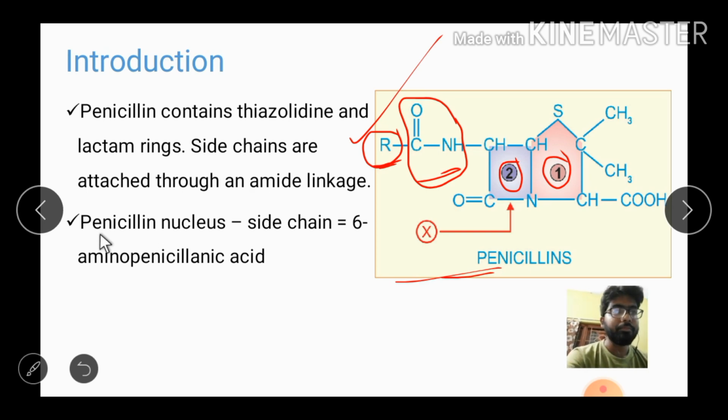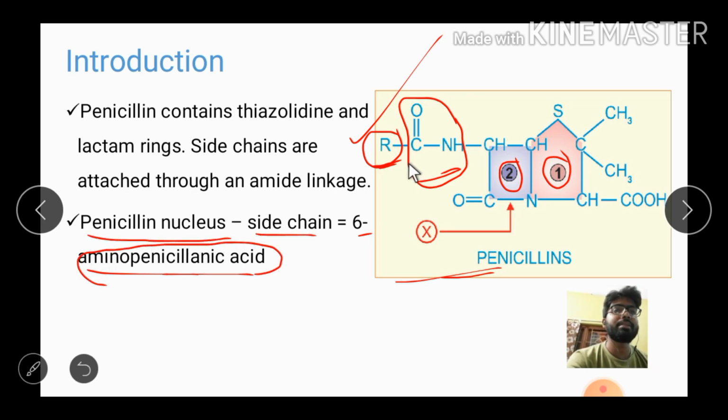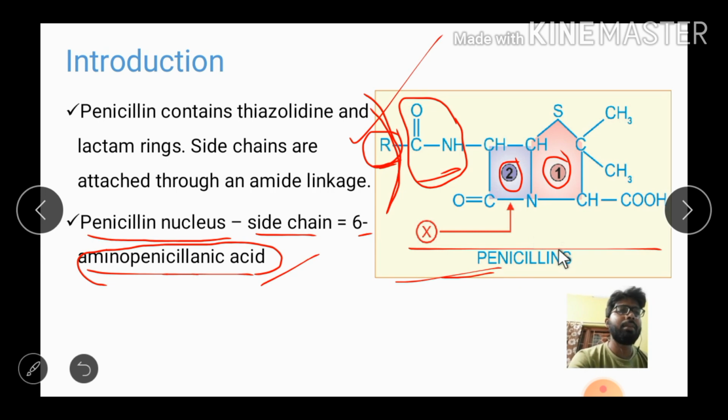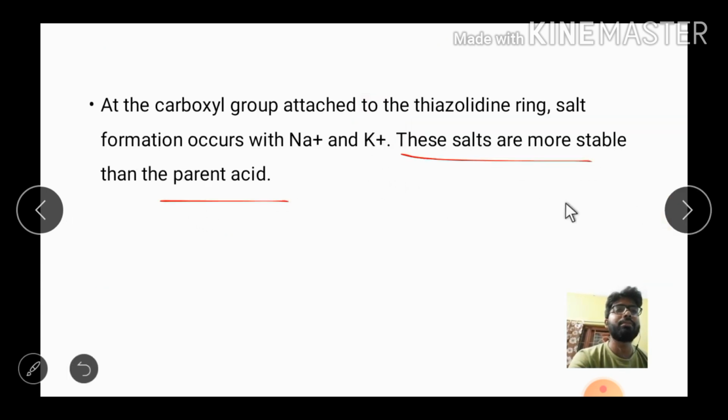Another important point regarding the structure of penicillin is your 6-amino penicillinic acid. What is 6-amino penicillinic acid? It is your penicillin nucleus minus the side chain. This is the side chain, and apart from this, the whole structure is known as 6-amino penicillinic acid, and it is important. Then coming to the next one. The penicillin molecule is unstable in nature, that is why it must be converted into sodium or potassium salts to increase the stability of the parent acid.